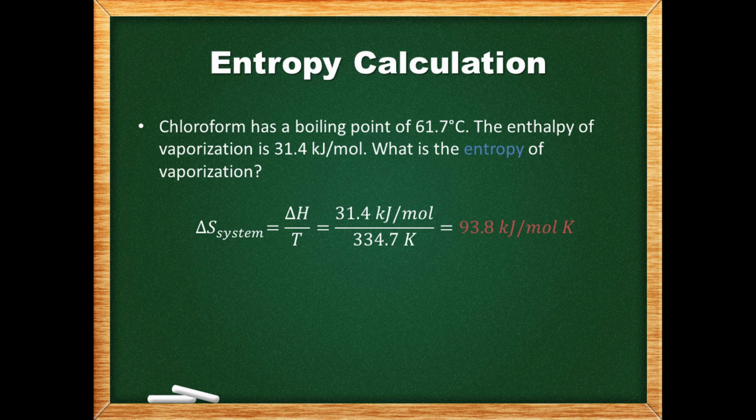We can then divide this by the temperature at the boiling point, but we also need to be careful here. The temperature we are given is in Celsius, but we need to convert the temperature to Kelvin to use it in the equation. Plugging this in gives us an entropy of vaporization value of positive 93.8 kilojoules per mole Kelvin.